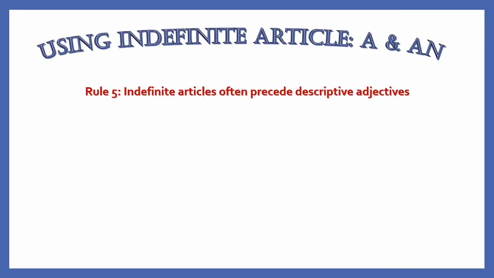And rule number 5. Indefinite articles often precede a descriptive adjective. Like, he is a good boy. What a nice car.